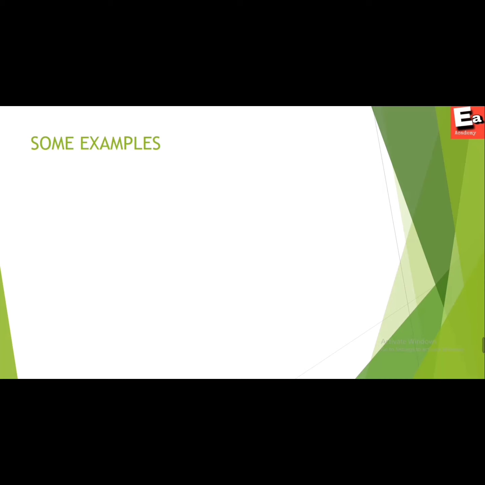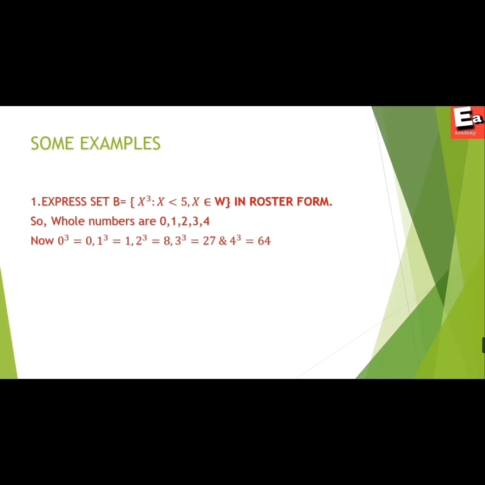We will take some examples to clear set representation. The first one is express set B in roster form. Here the given set B is in set builder form and we all know that the whole numbers which are less than 5 are 0, 1, 2, 3 and 4. And here 0 cube is equal to 0, 1 cube is equal to 1, 2 cube is equal to 8 and like that 4 cube is equal to 64.